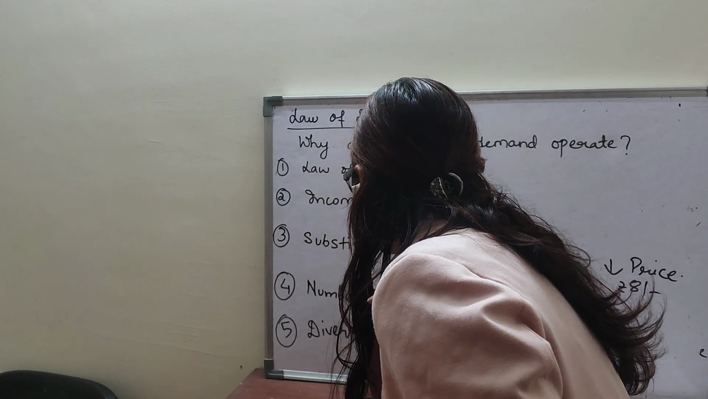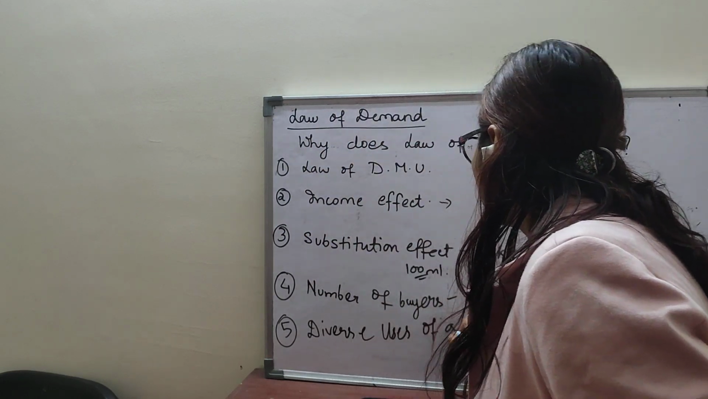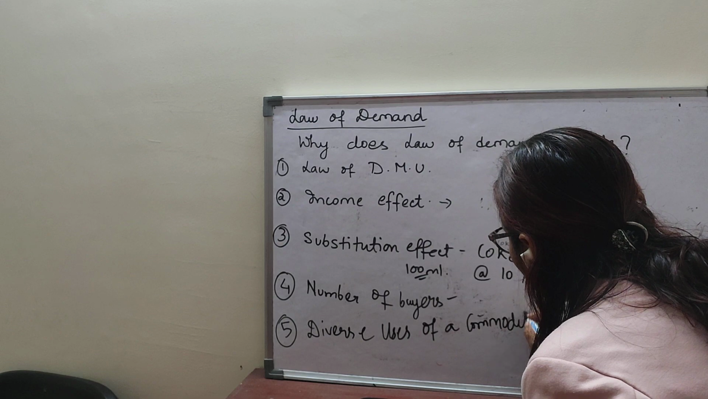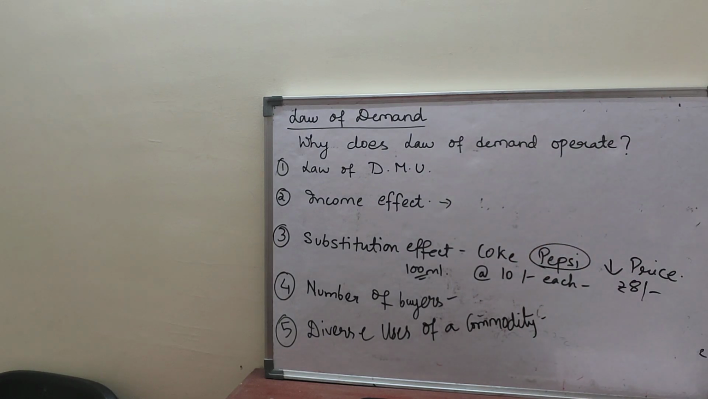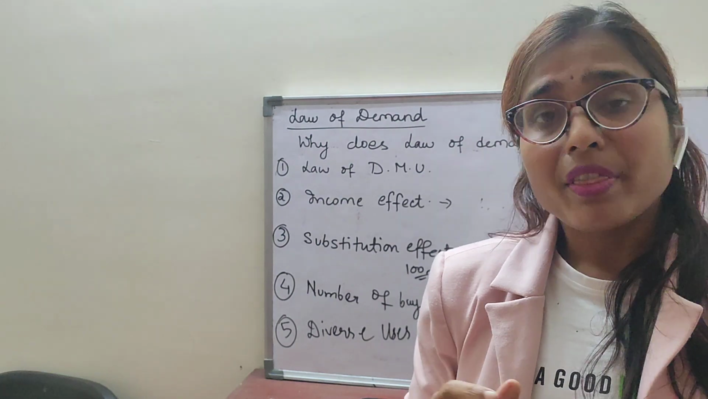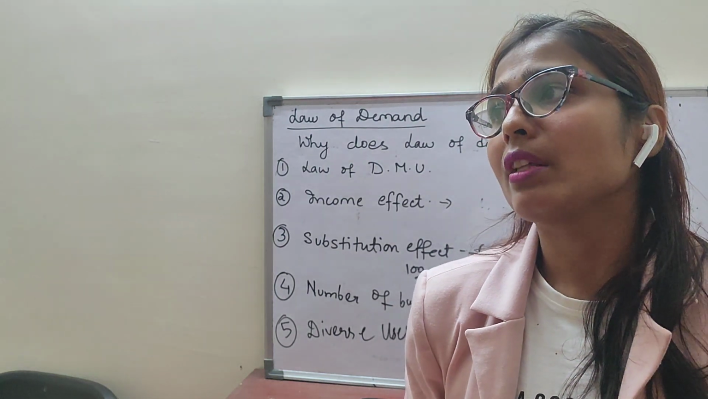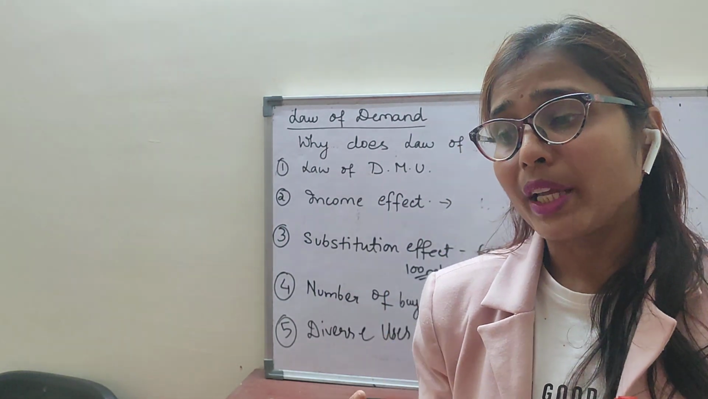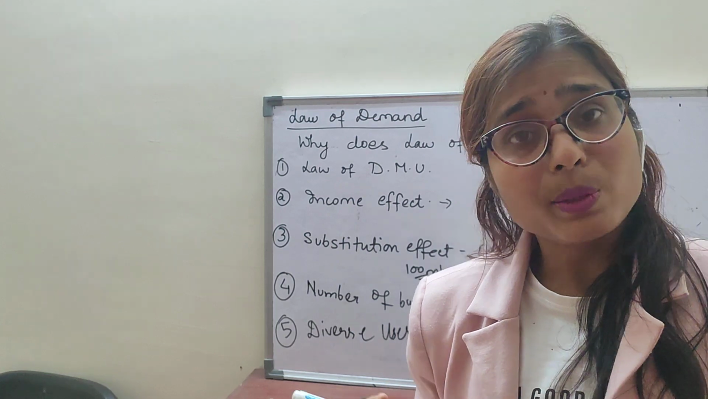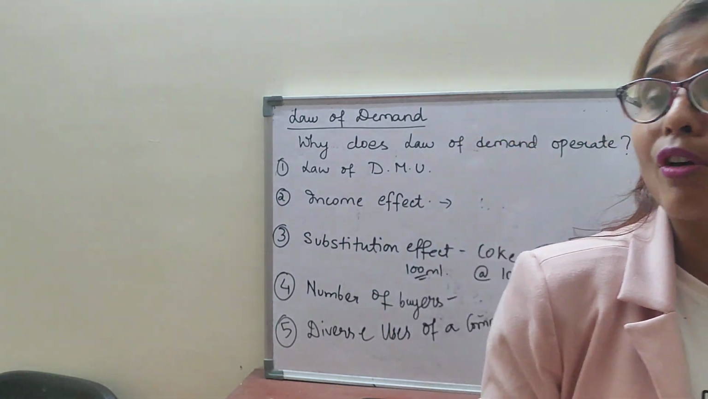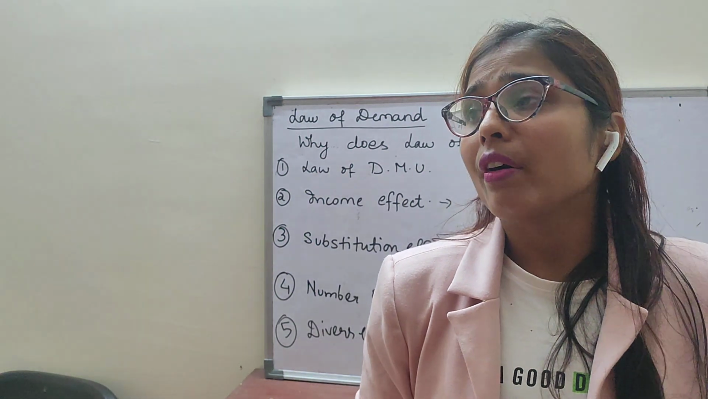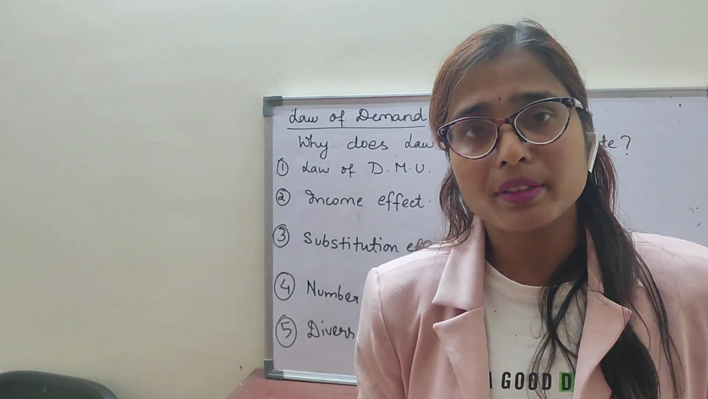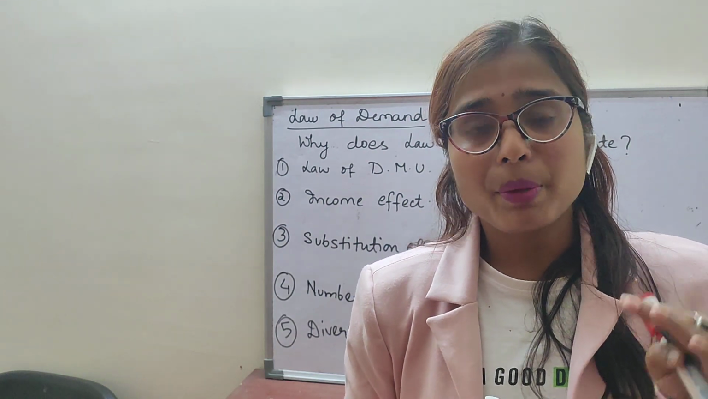Fifth point. Diverse uses of a commodity. That means, suppose when the price of a commodity falls, suppose I am taking the example of milk. If the milk price falls down, then what happens? You can use the milk for various purposes, like for the preparation of sweets, making curd, varieties of things you can use. You can make cheese, paneer, everything you can do with this one milk if the price falls.